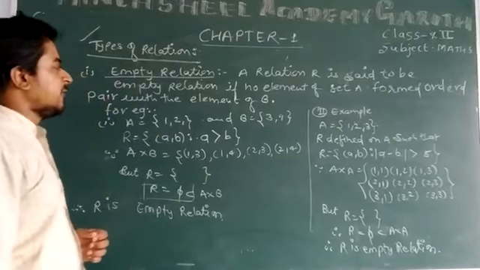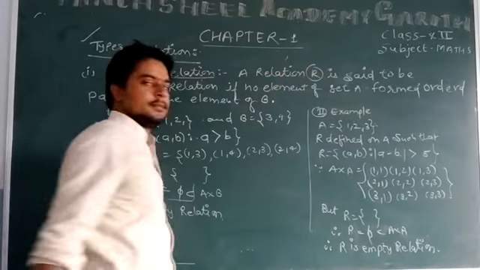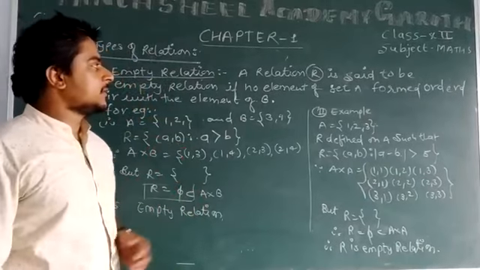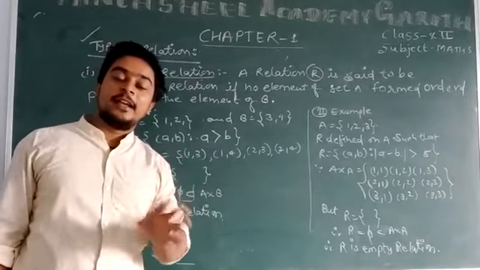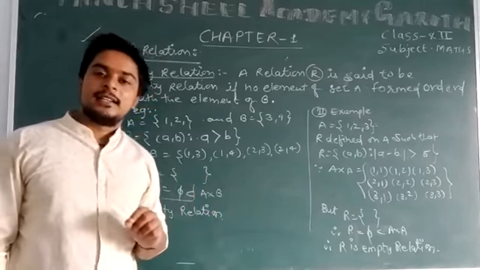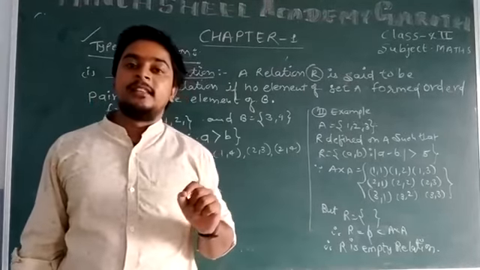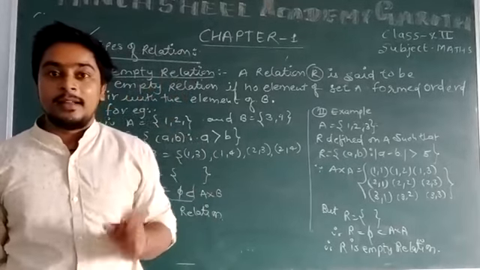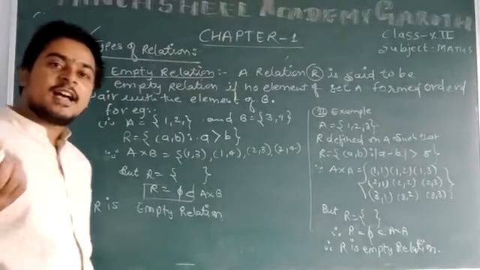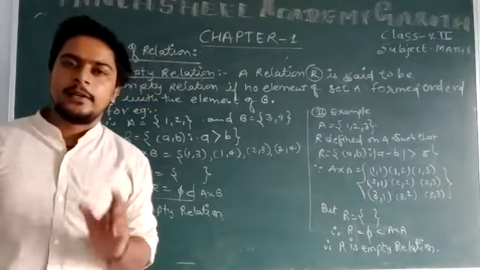Let me see. By the definition, as you know, a relation is indicated by R. But sometimes it happens that the set of real numbers is also denoted by R. Whenever the relation R is written in a lightly plain color and the set of real numbers is in the plain color, we can easily differentiate which R is indicating the relation and which R is indicating the set of real numbers.